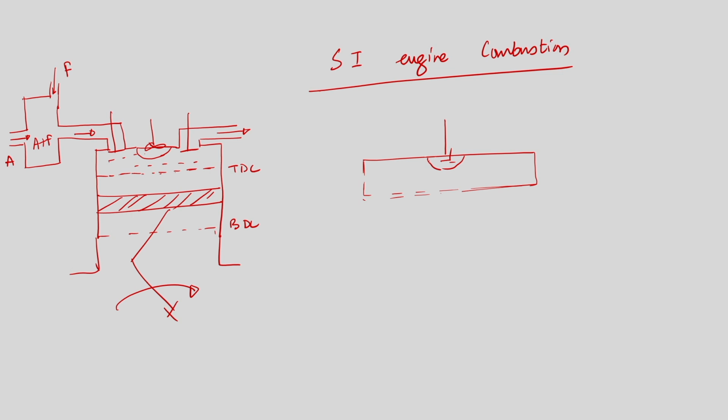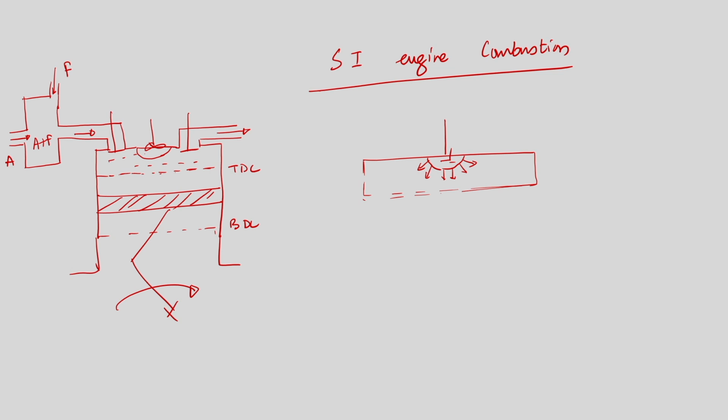So, a flame will be developed because of the combustion within the charge in the region very close to the spark plug, and the flame will now try to propagate. Because of the combustion, the chemical energy will be converted to heat energy.